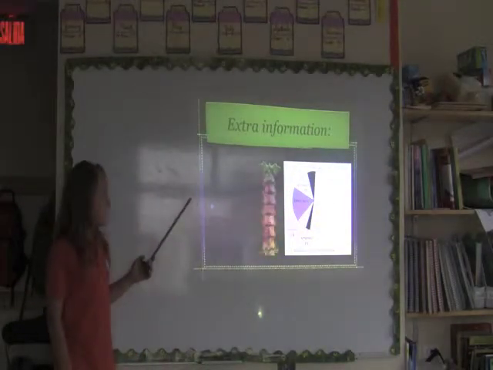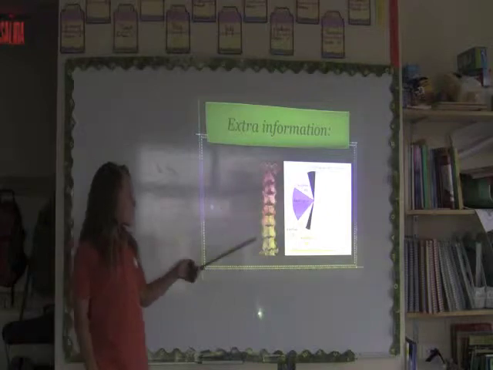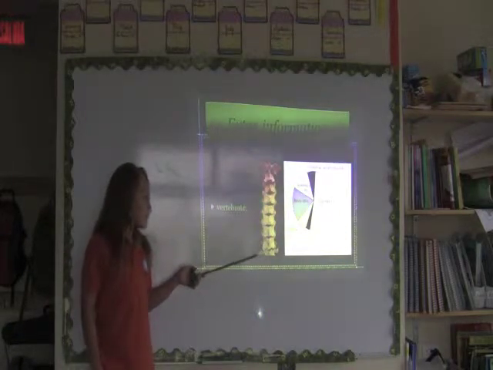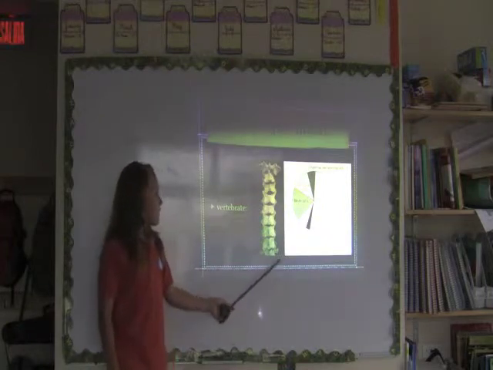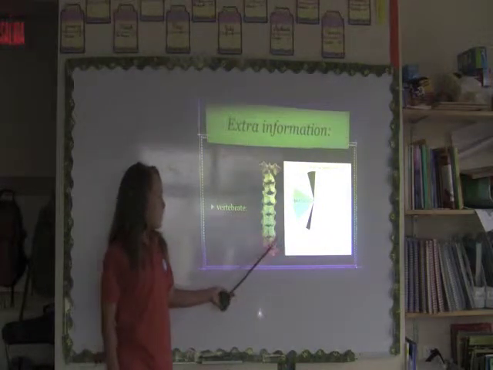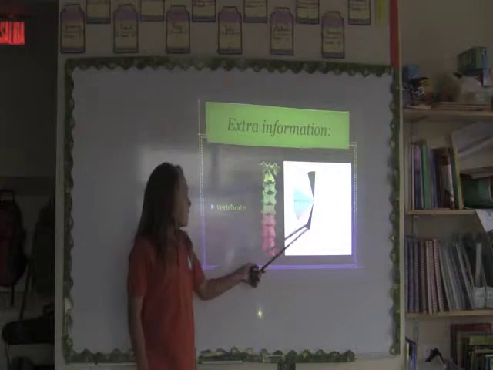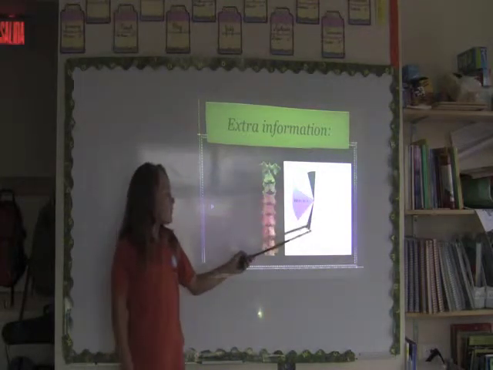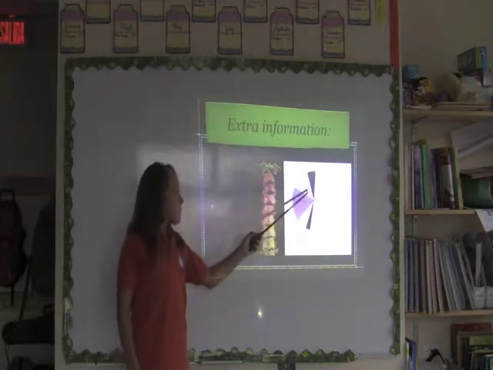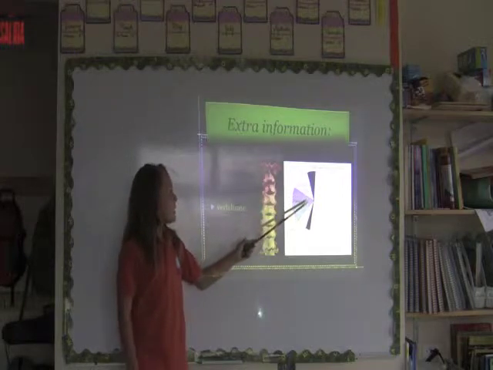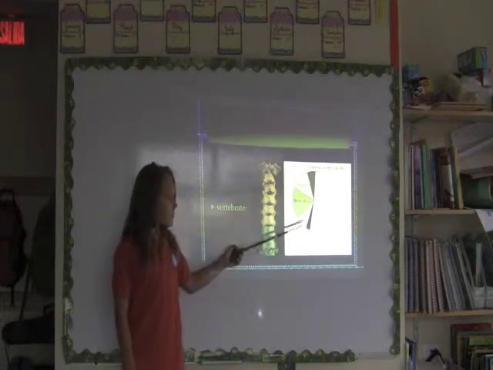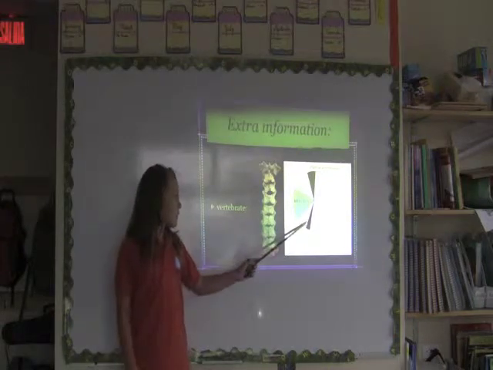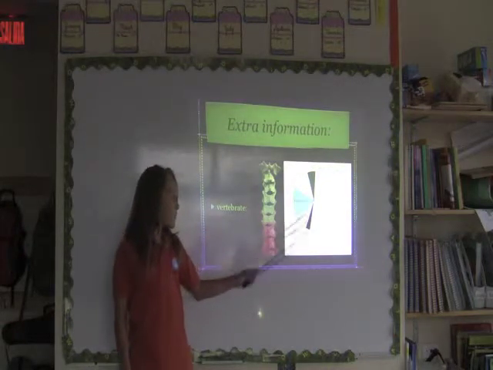Extra information. About the vertebrate, this is the backbone, or the vertebrate. This is like a percentage of the amount of vertebrates. Fish, 55%. Primate vertebrates, 4%. Mammals, 8%. Birds, 16%. Reptiles, 12%. Amphibians, 5%.